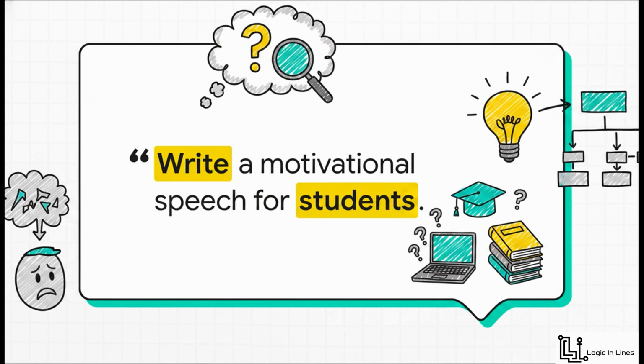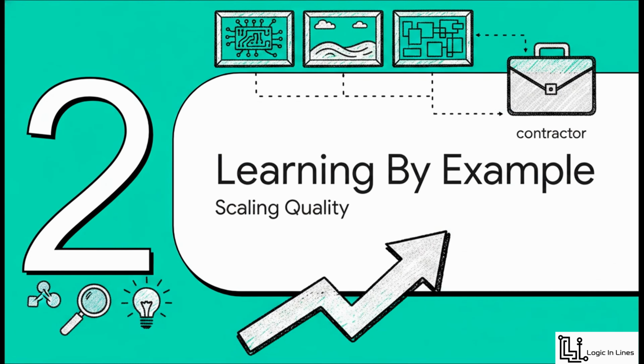I mean, think about it. What kind of students? Are we talking high schoolers, college grads? And what's the tone supposed to be? Are we aiming for funny and relatable or super serious and inspiring? The AI just has to guess, which is exactly why the results often feel completely disconnected from what you actually needed. Moving on to Section 2, learning by example prompting, scaling quality.